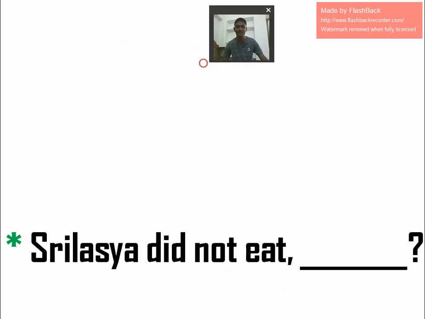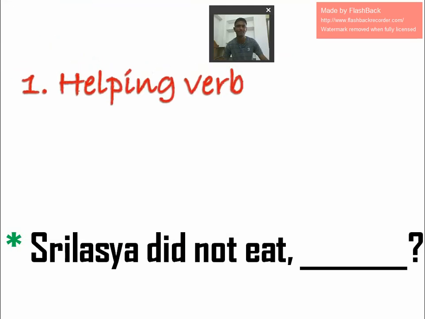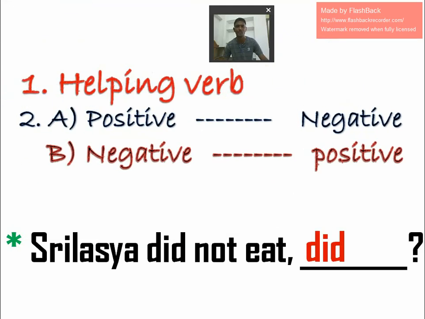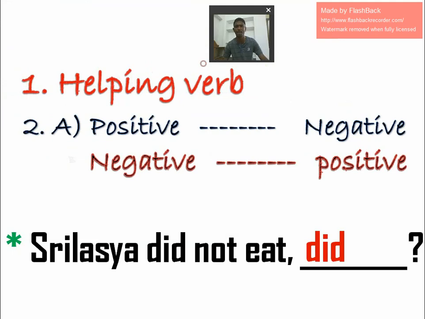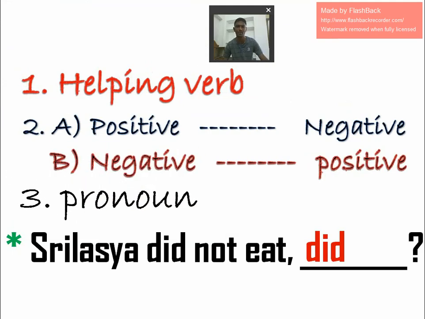Srilasya did not eat. Helping verb: did. So it is negative, and negative becomes positive. So it's already positive. Third, pronoun. Srilasya is a noun, so instead of Srilasya, we can write she. "Did she?"